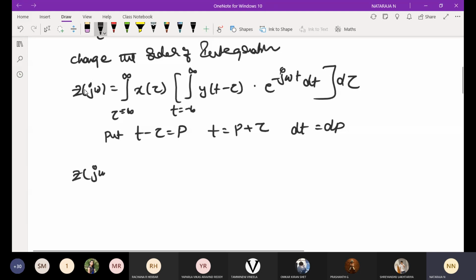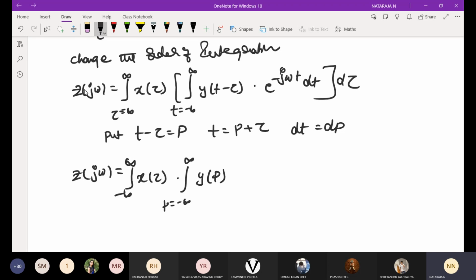Next, Z of j omega is equal to integral from minus infinity to infinity x of tau into the integration over p, varying from minus infinity to infinity. Why am I changing this notation with respect to p? This will be changed to y of p. Like the order of summation change, in the same way I replace t minus tau with p.